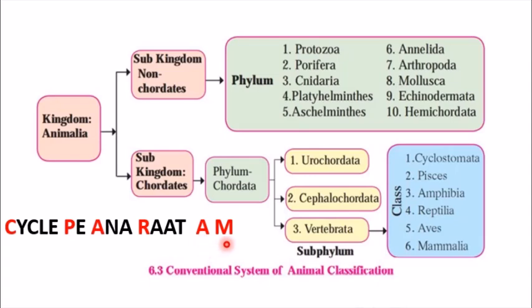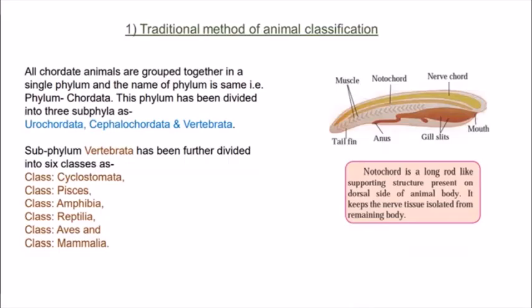So in this way you can remember the classification of both non-chordates and chordates, because it is very important to remember them in order. If you miss the order, for example, if you put Amphibia instead of Pisces and Pisces instead of Aves or something like that, then entire marks will be deducted, because the sequence is important in this.